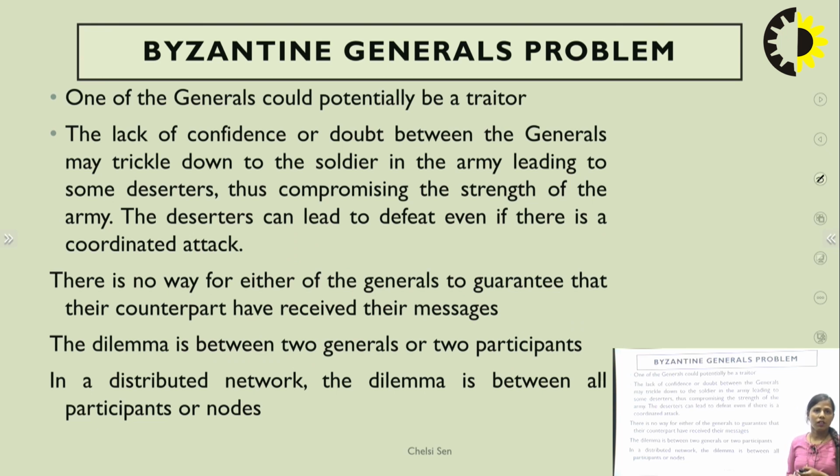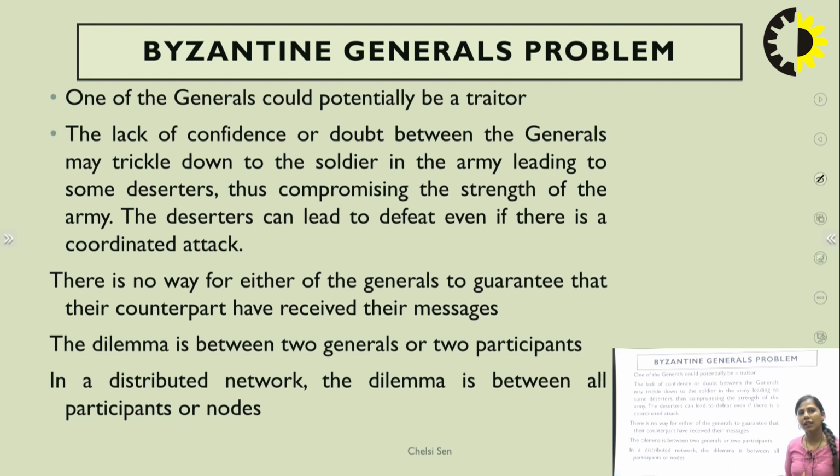What do you mean by a traitor? Someone who is not going to participate in this particular network, but is just trying to take the information from that network. So it can be a traitor. These are the different issues that come up in the Byzantine general problem in a distributed network.